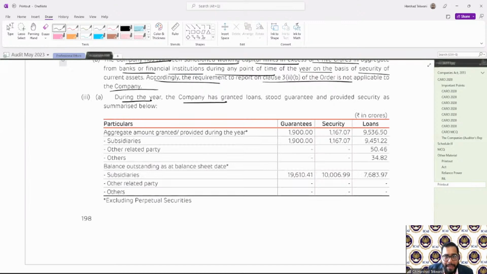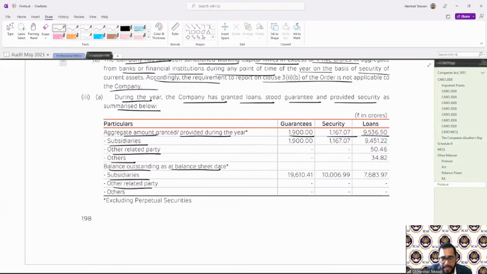During the year, the company has granted loans, stood guarantees, and provided securities as summarized below. Aggregate amount granted or provided during the year: this was the guarantee, security, loan, and in that, subsidiaries, other related entities and others. Balance outstanding at the balance sheet date: subsidiaries, other related entities and others. So this is the amount for guarantees, securities and loans, excluding perpetual securities.